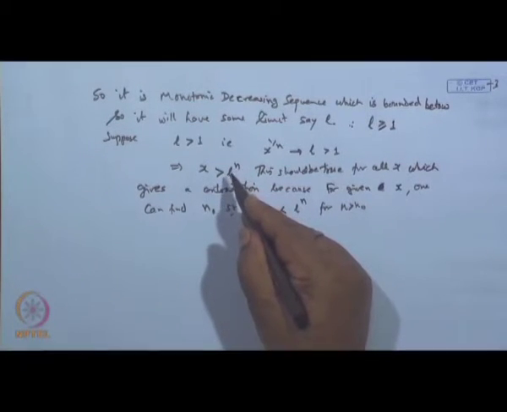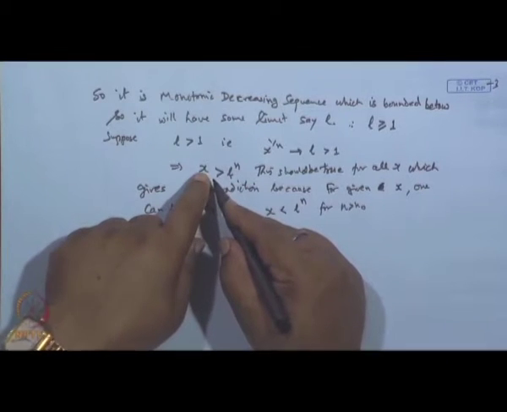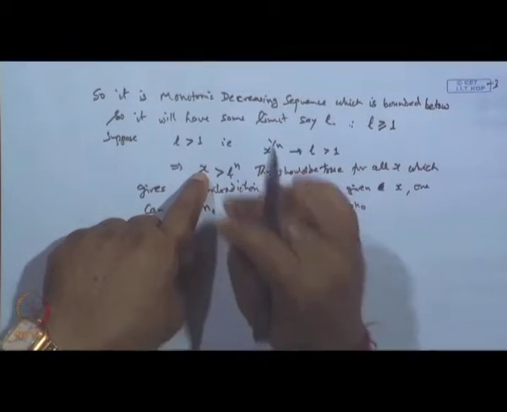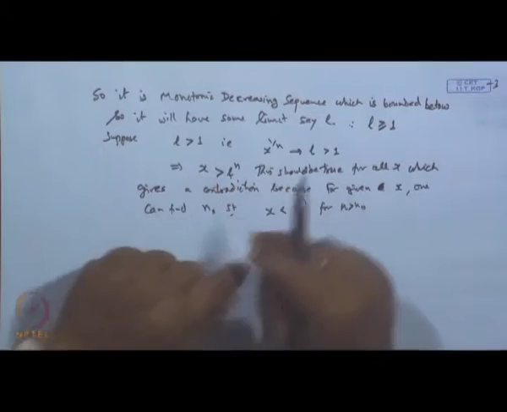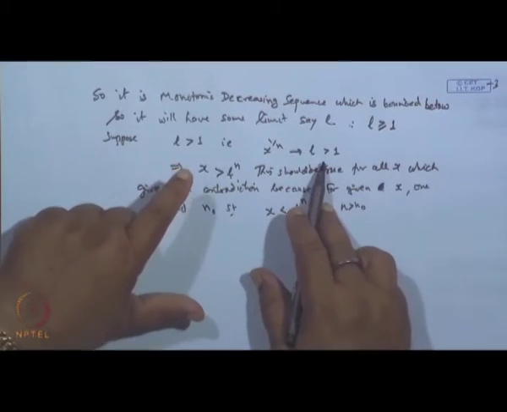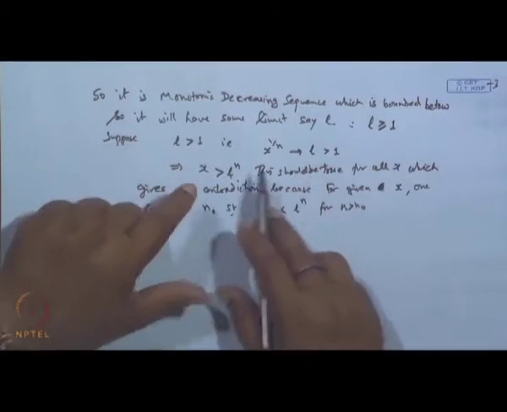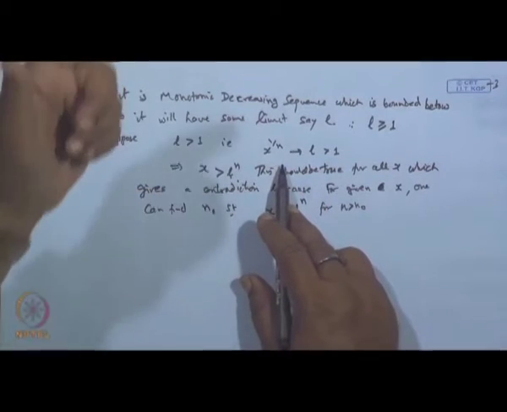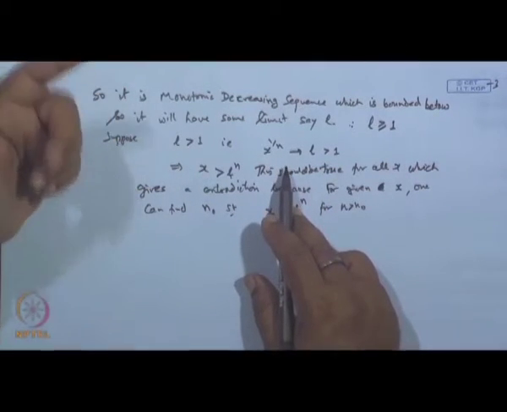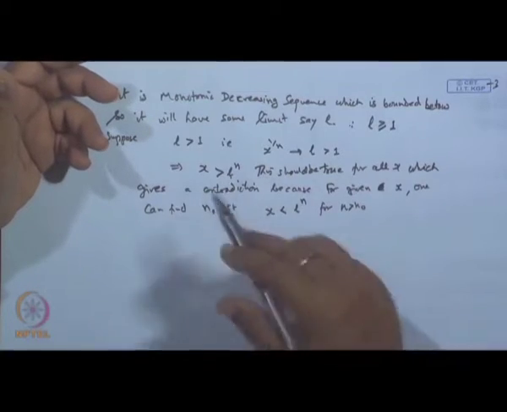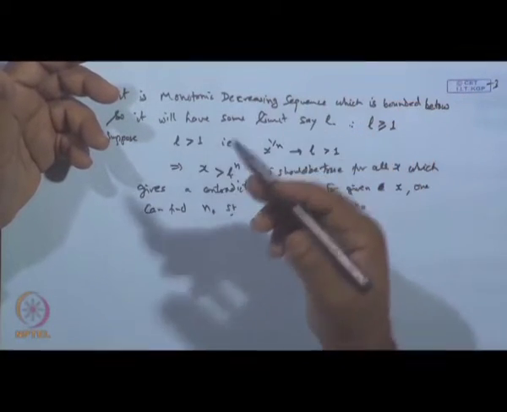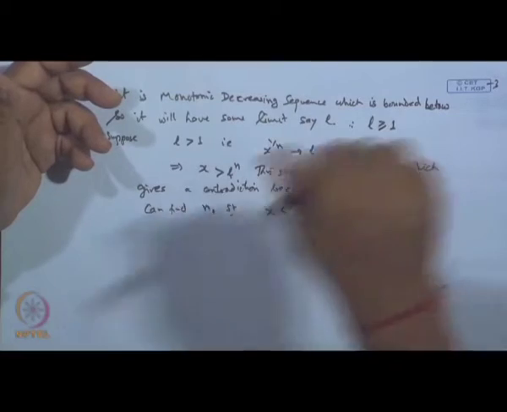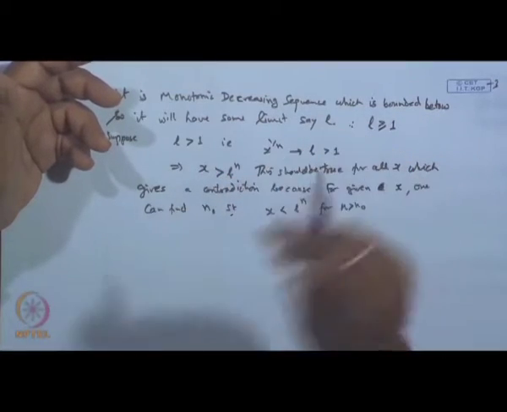The right hand side keeps on increasing, but the left hand side is fixed. Once you choose the x, the left hand side is fixed, and what we are saying is that if the limit is L, which is strictly greater than 1, it means for large values of n, x will be exceeding L to the power n, is it not?